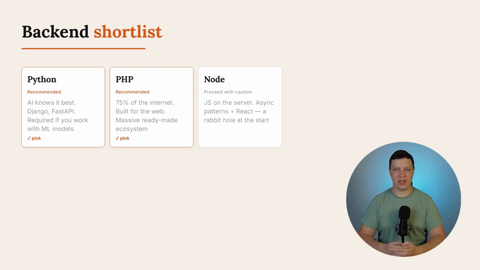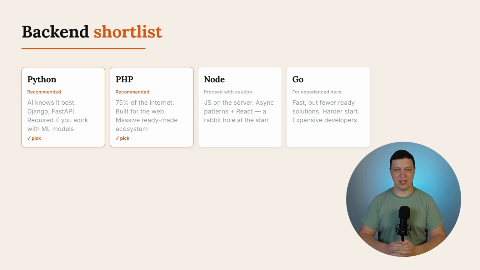JavaScript, that's Node.js on the server. One language on both front-end and back-end. Sounds convenient. In practice, it's a trap. JavaScript adds complexity, async patterns, its own ecosystem, a different way of thinking about code. AI handles it well, but the front-end side gets messy. Next.js is very popular, but it leans toward a React front-end rabbit hole you can get stuck in for a long time. Go. Popular for high-load services and microservices.